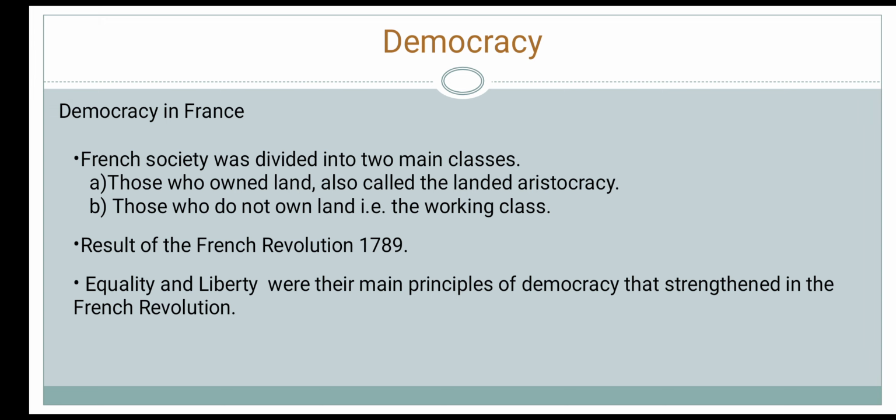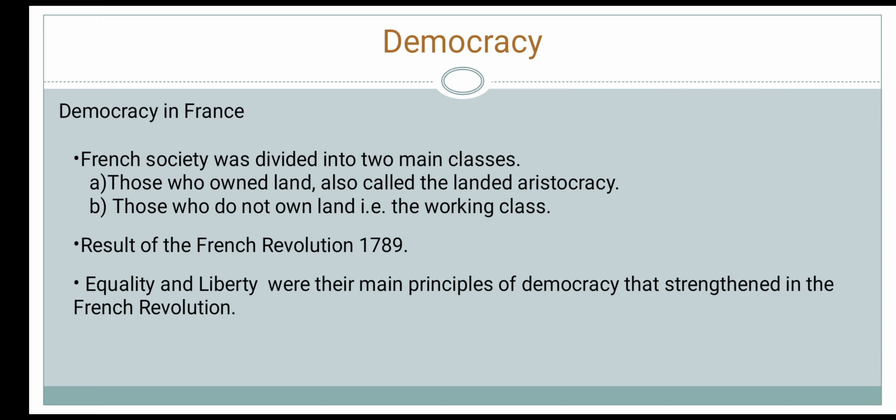As a result of the working class's revolt against the landed aristocracy, the French Revolution took place in 1789. People fought for equality, liberty, and fraternity. Equality means giving equal rights to every individual. Liberty means giving freedom, and fraternity means brotherhood.